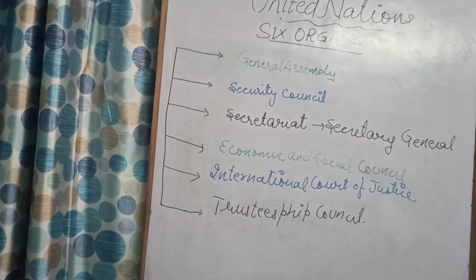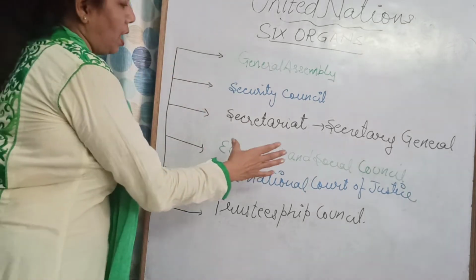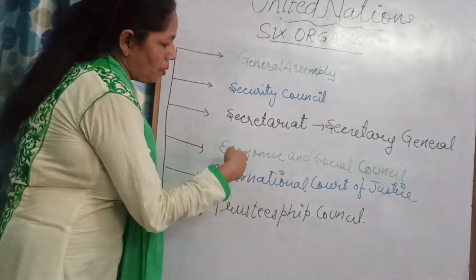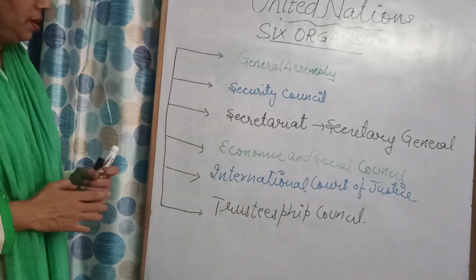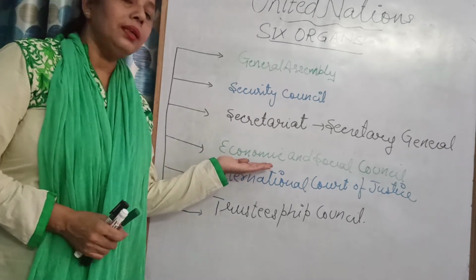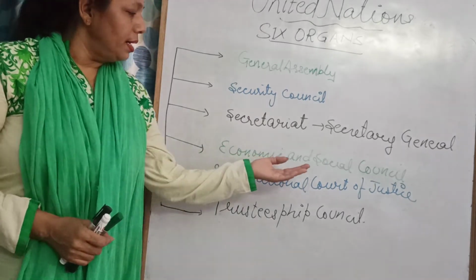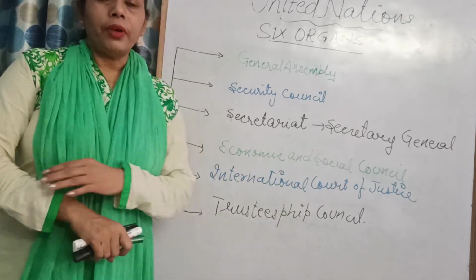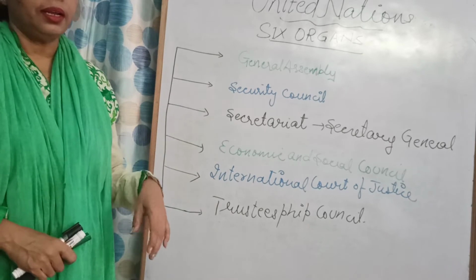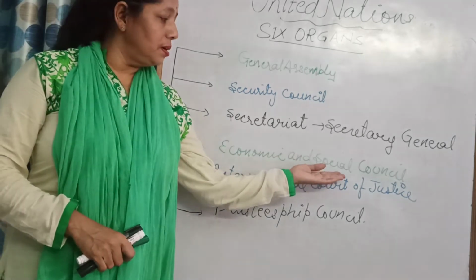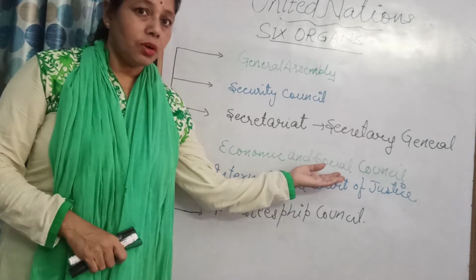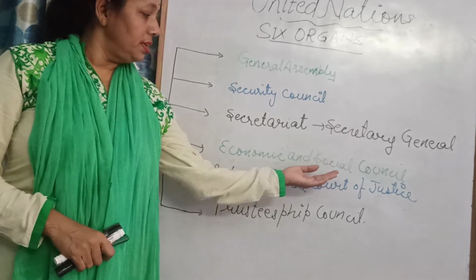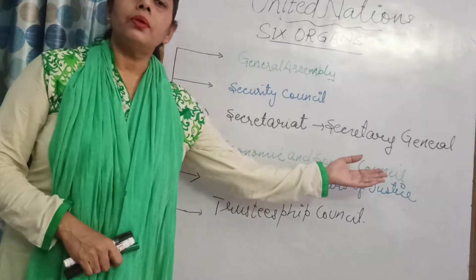Economic means that on international issues like medicines, education, economic and social needs of the people are fulfilled by this Economic and Social Council. So economic word means economically every country should be sound, and social means social justice should be there. Okay, if any problems are occurring in any country, or humanity is not there or equality is not there, in that case Economic and Social Council works for them.